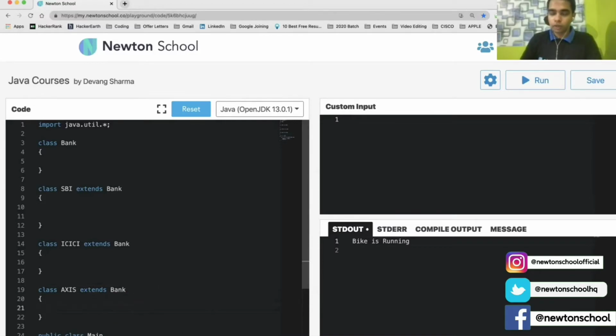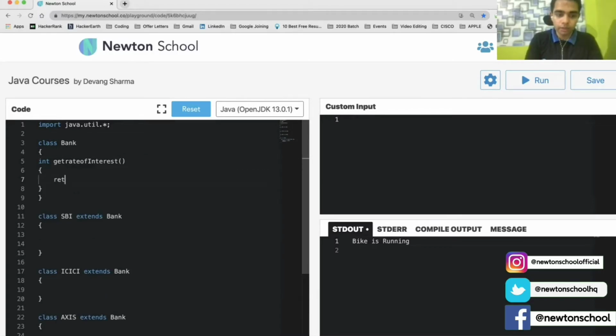So in my bank class, if you observe carefully, I have a rate of interest function, getRateOfInterest. This is an integer type and it will give me some return value. In this function, what I am defining here is return 0. This is just in my parent class. Similar definitions will be provided in the case of SBI, ICICI, and Axis.